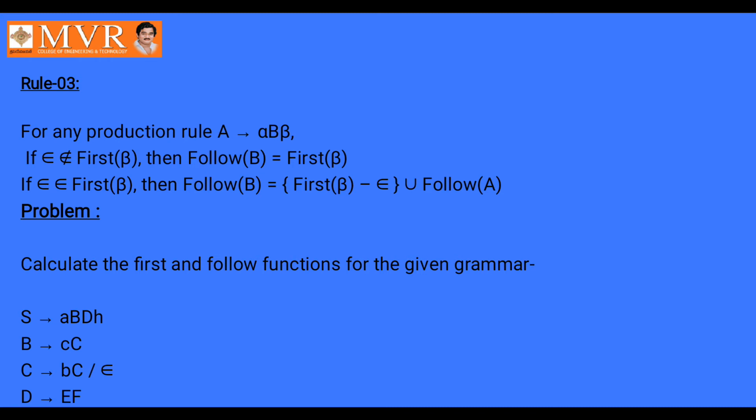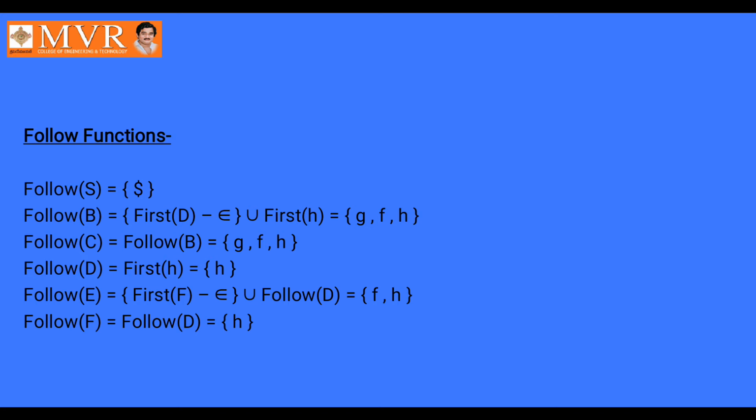And the third rule is, if any production capital A tends to small a capital B beta, then follow of capital B is first of beta minus epsilon union follow of A. I am taking the same example that we already solved in the first function. Taking the same example for the follow function also.